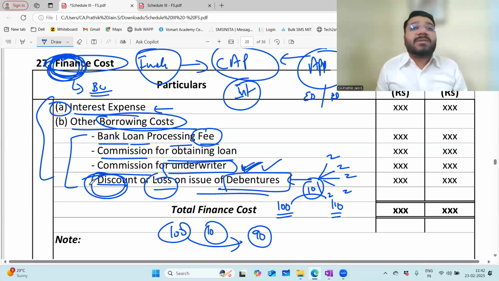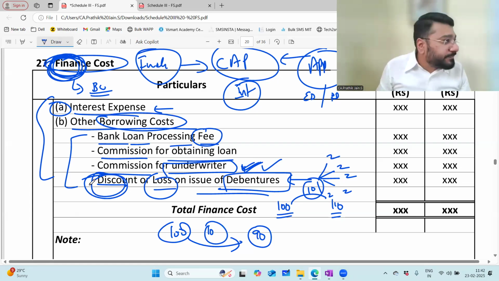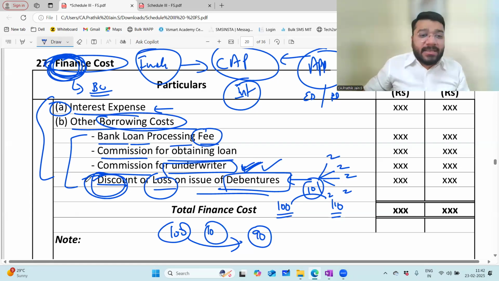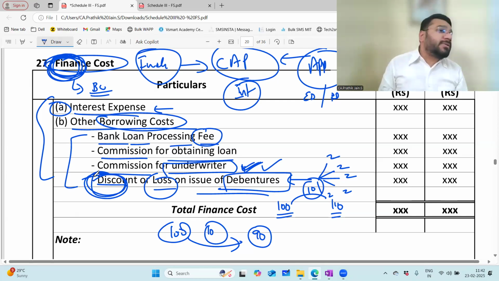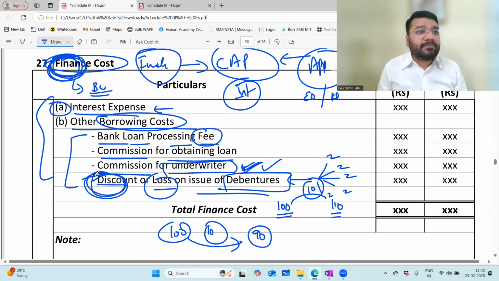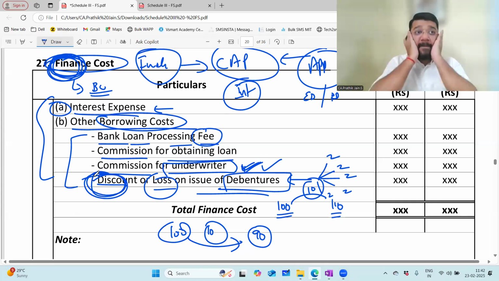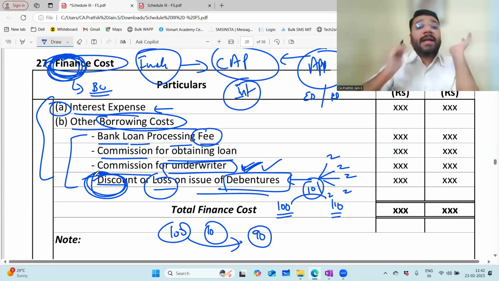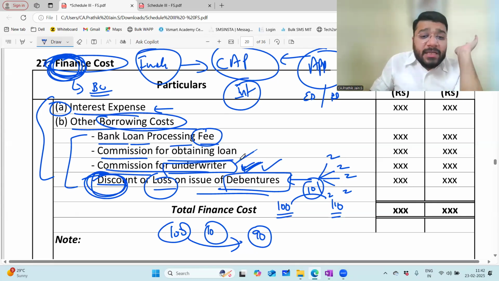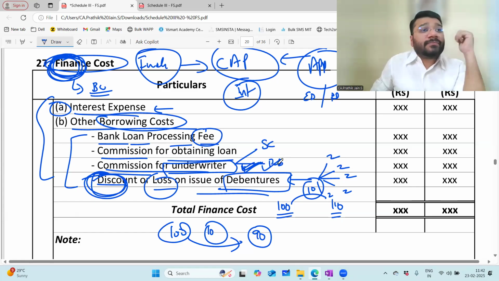This concept also we studied in 12th standard and again in CA Foundation. Extensively we have discussed, so I'm not discussing it one more time. So this is also classified under where? Other borrowing cost. Yes. Underwriter's commission for debentures or any underwriting, when I say commission to underwriter, it is for both while issuing the share capital as well as the debenture.